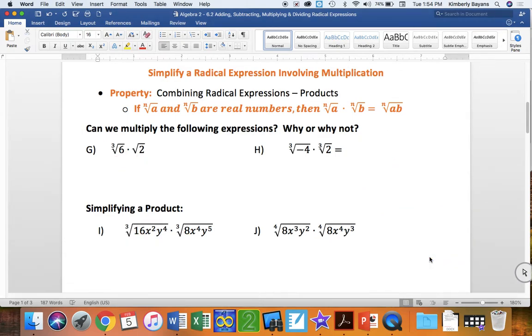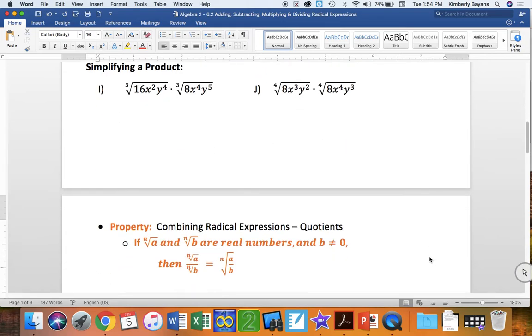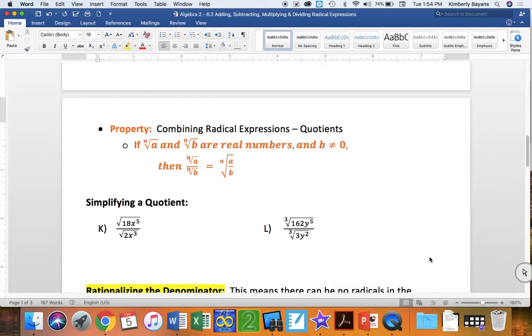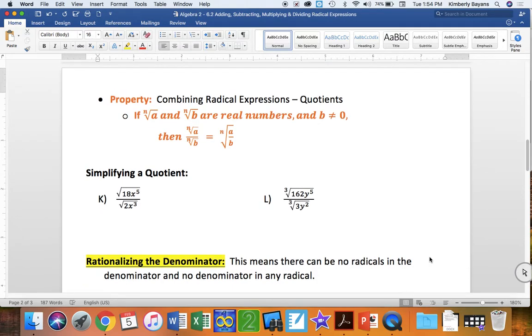All right, the very last property I want to talk about today is quotients, dividing. So here's our next property. If I didn't go over the last property, I'm really sorry, but it's pretty simple. You'd already done it. So this property we have not really done a whole lot of.